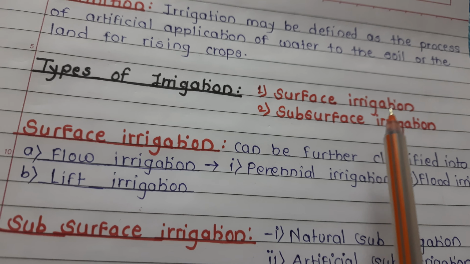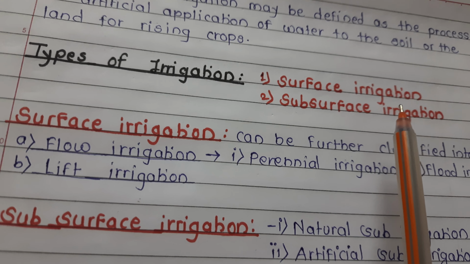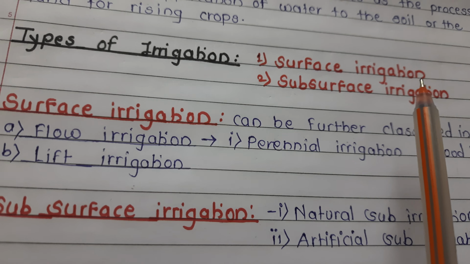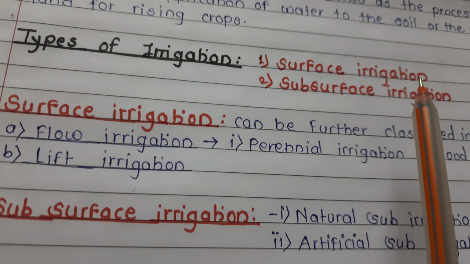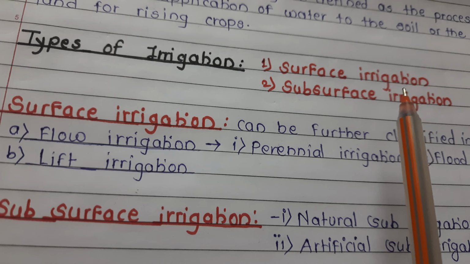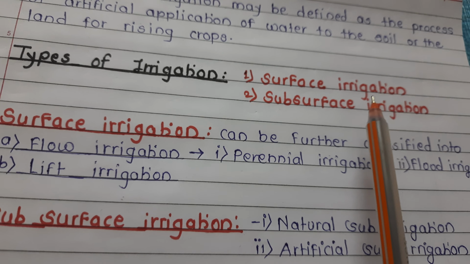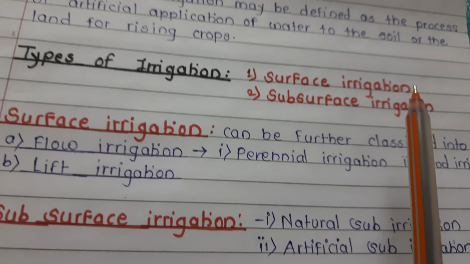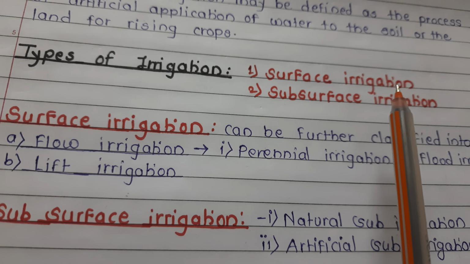Now see, surface irrigation. In this method, irrigation water is distributed to the agricultural land through small channels, and the area is flooded up to the required depth. Water is applied and distributed either by gravity or pumping. This method is good for soils with low to moderate infiltration capacities and lands with uniform terrain.